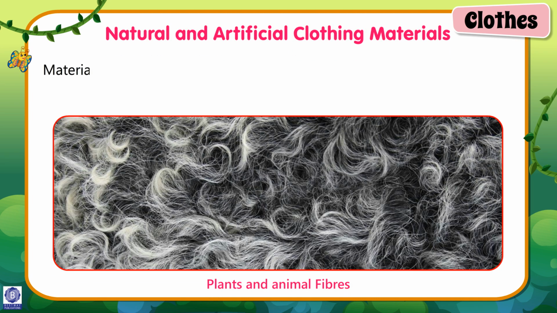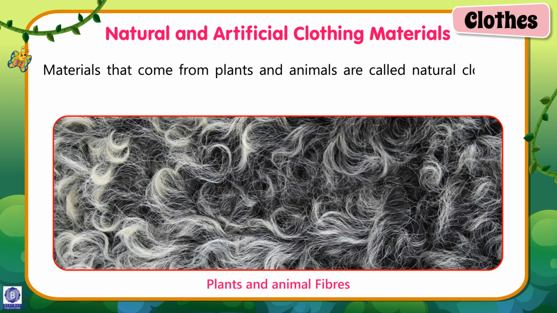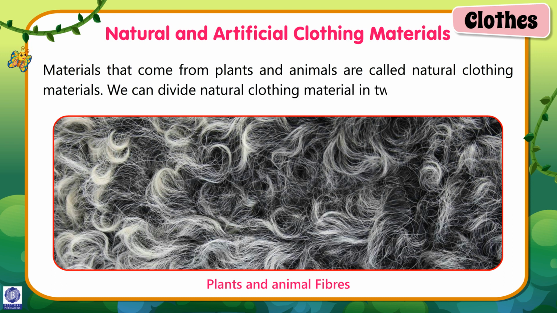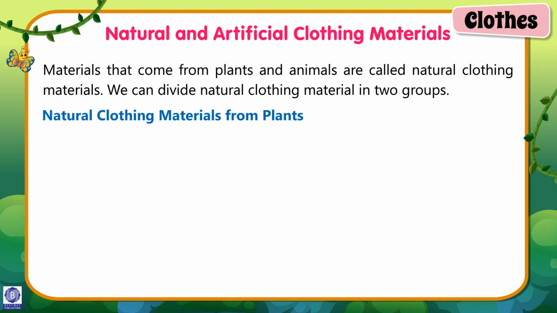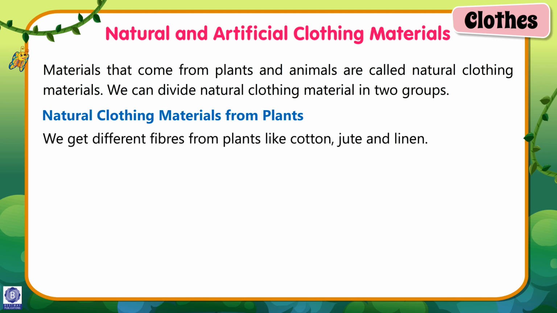Natural and artificial clothing materials. Materials that come from plants and animals are called natural clothing materials. We can divide natural clothing material in 2 groups. Natural clothing materials from plants. We get different fibers from plants like cotton, jute and linen.